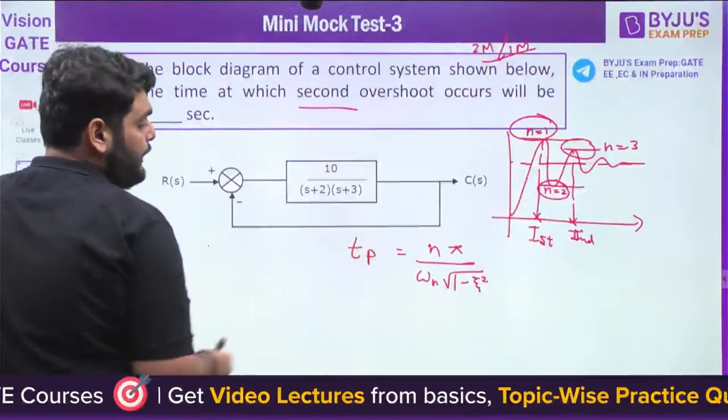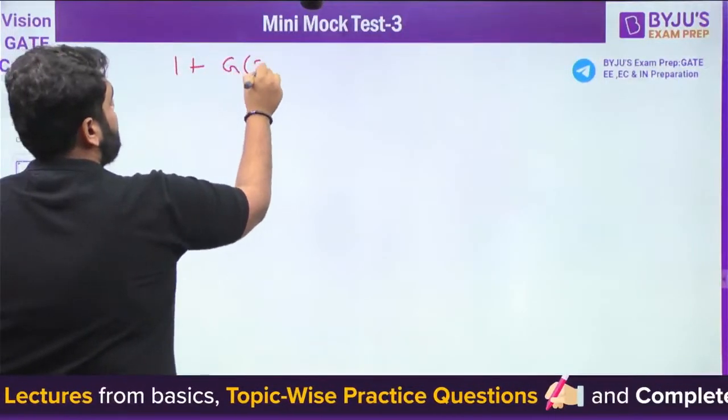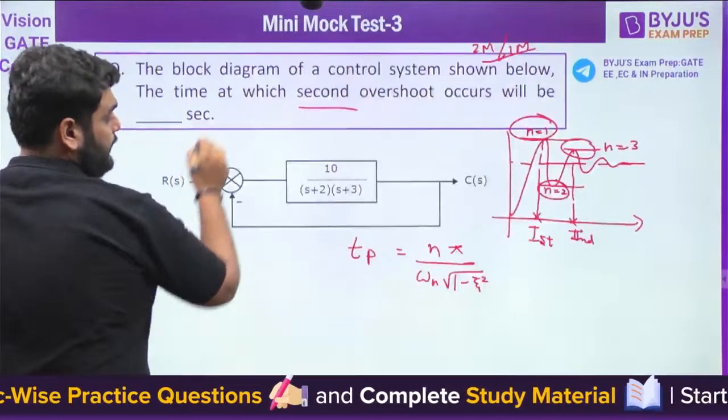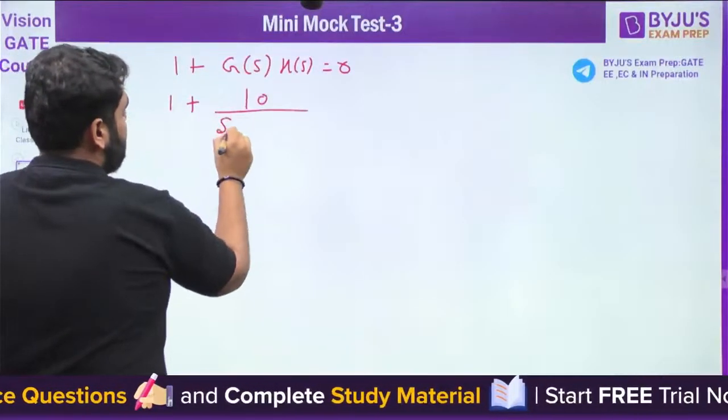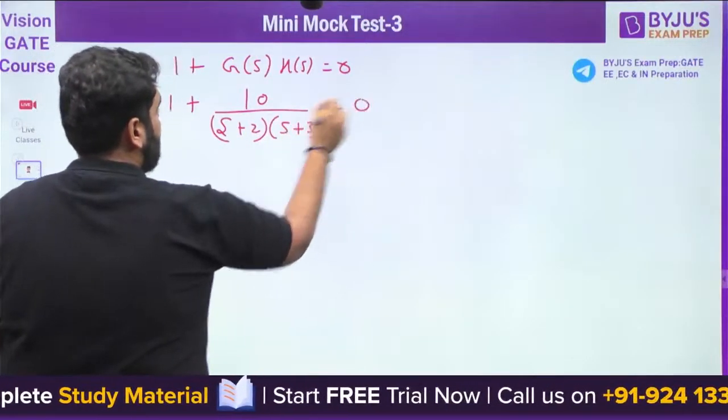But first, we need to find omega n and zeta also. So for that, we have 1 plus G(s)H(s) equal to 0. That is, 1 plus 10 divided by s plus 2, times 10 divided by s plus 3, equal to 0.